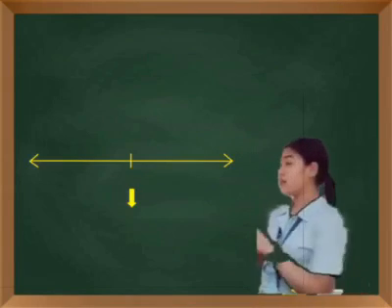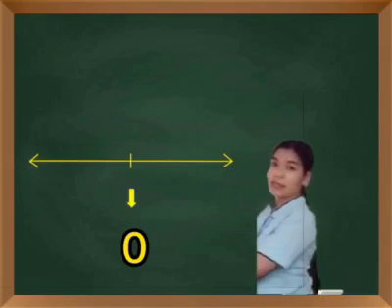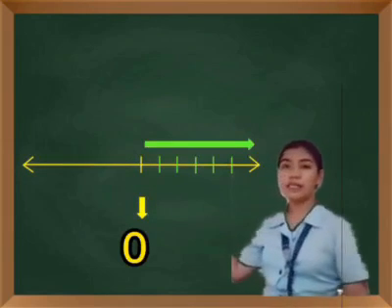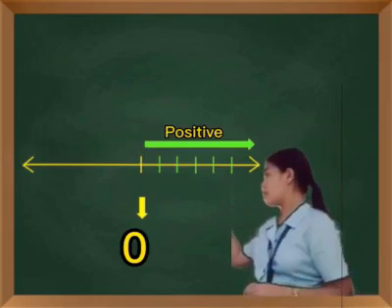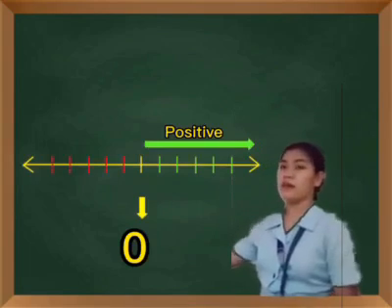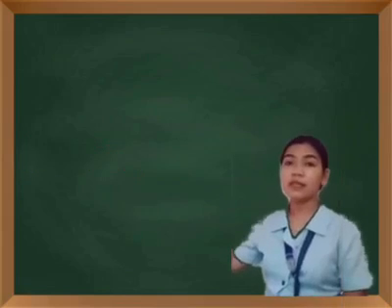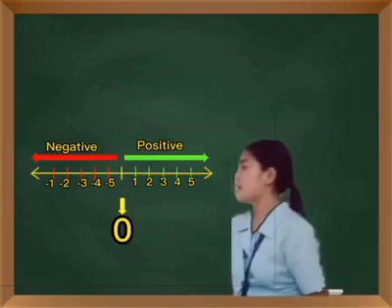In the middle, 0 is an integer, neither positive nor negative. The numbers on the right side of 0 are the positive integers, while the numbers on the left side are the negative integers, which are written with a negative sign.